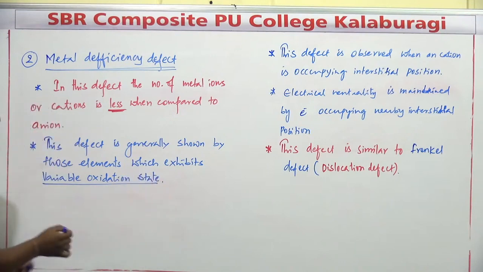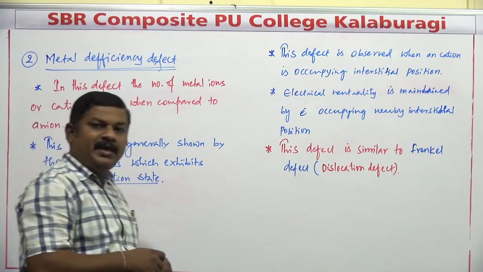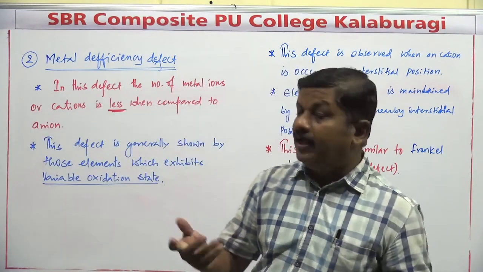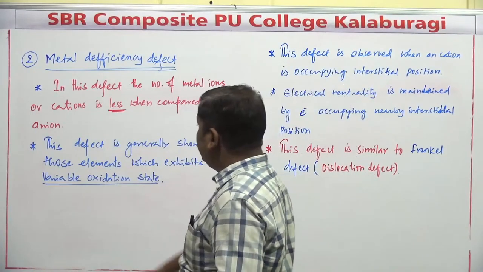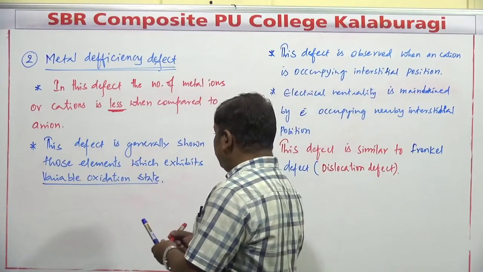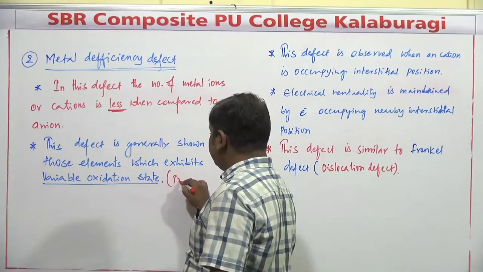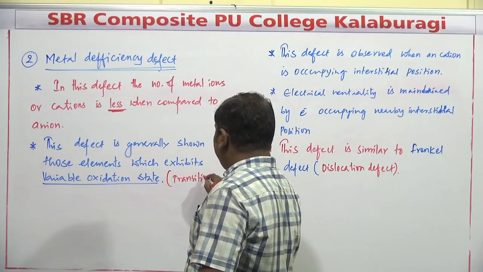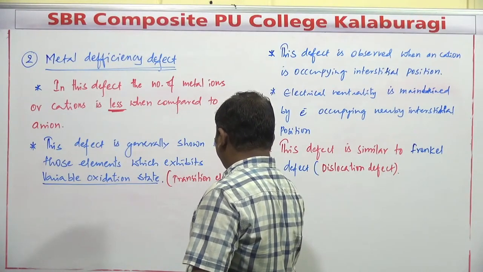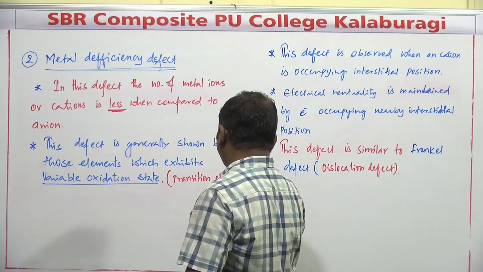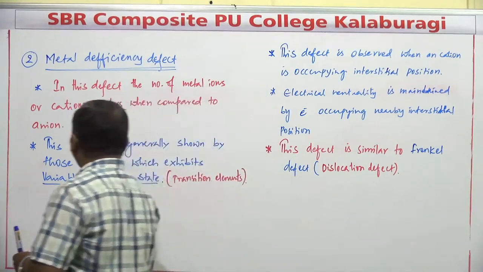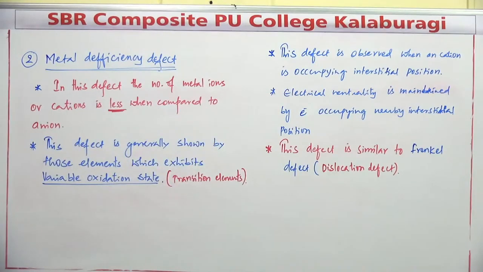Variable oxidation state. Sodium cannot be considered here, potassium cannot be considered, alkali metals and alkaline earth metals cannot be considered. It is applicable for what? The transition elements. Usually transition metals exhibit what? The variable oxidation state. So such type of compound can show this particular metal deficiency defect.